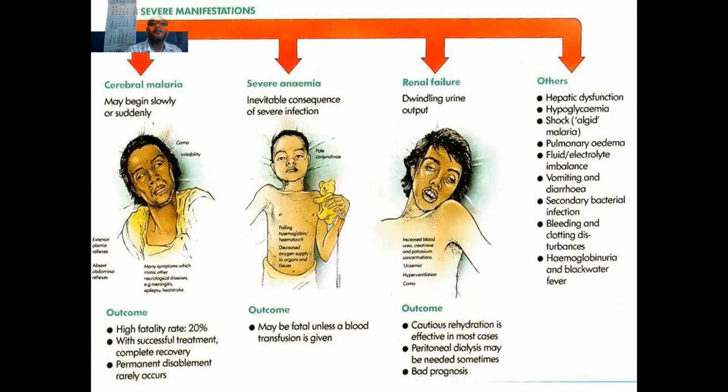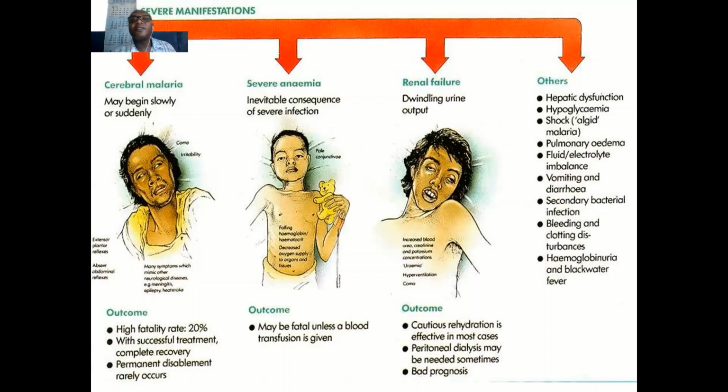Whereas in severe anemia, the patient will manifest with things like jaundice, anemia, and distension of the abdomen because of hyperactivity of the liver and also the spleen. This sometimes can also be manifested with what we call hyperreactive malarial splenomegaly.